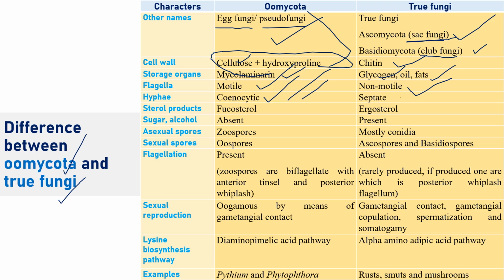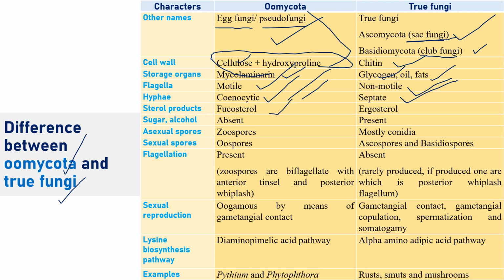When it comes to true fungi, hyphae are generally septate. It is actually a very good adaptation. Having septa is a good adaptation. For example, sometimes if the protoplasm is moving or completely shifted to one direction, the other side of the hyphae might be at risk or have chances of death, right? So to prevent that, higher fungi like Ascomycota and Basidiomycota have septations. But anyway, these lower fungi also have well adapted features, even though they don't have septa. But generally coenocytic means no septa in the hyphae, septate means septa in the hyphae.